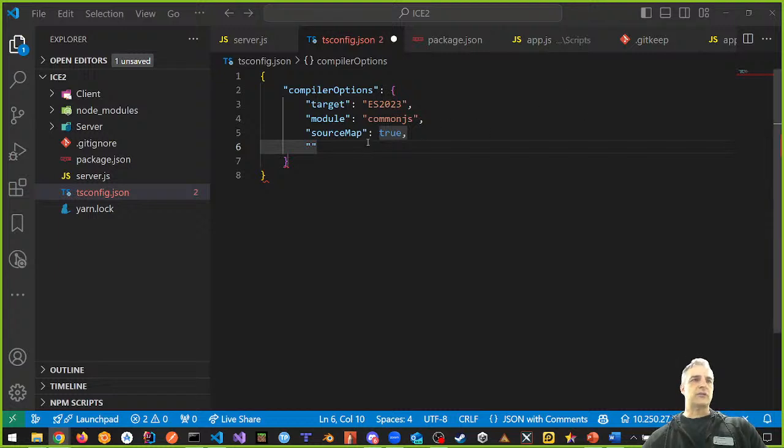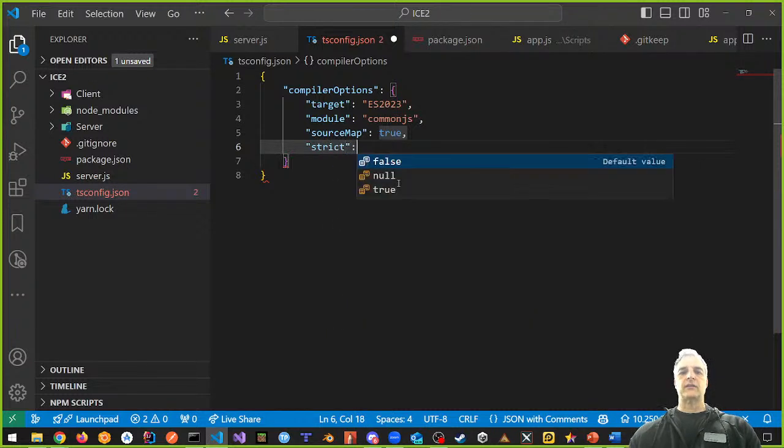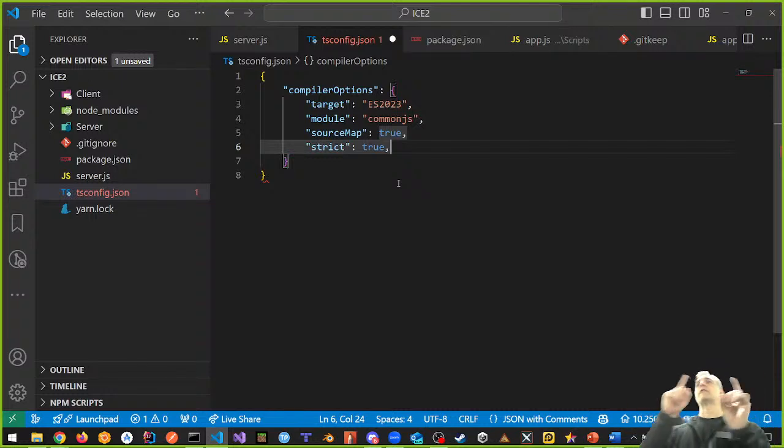So let's continue. We've done this so far: source maps is true. Let's also make it strict. So we're going to say strict is true. That's the first thing. When we say strict is true, when we convert from TypeScript to JavaScript, it's always going to use strict.